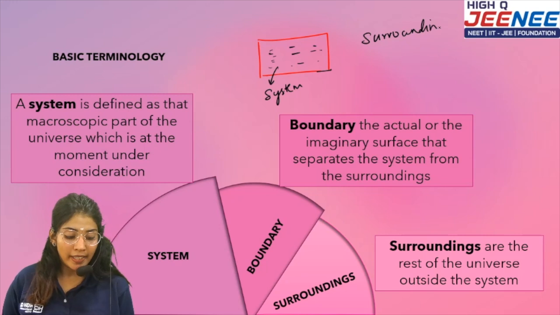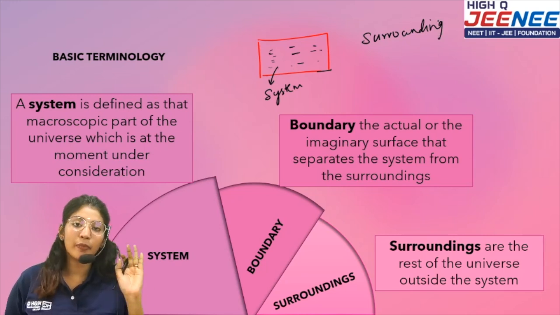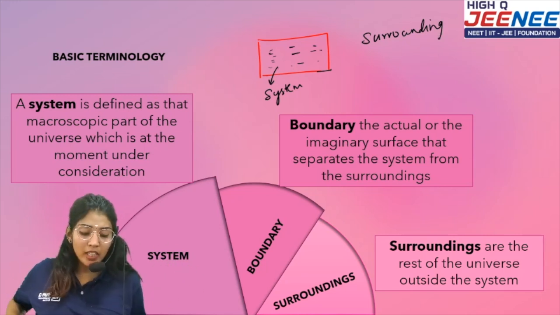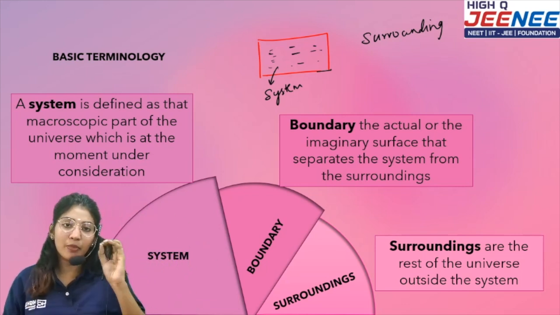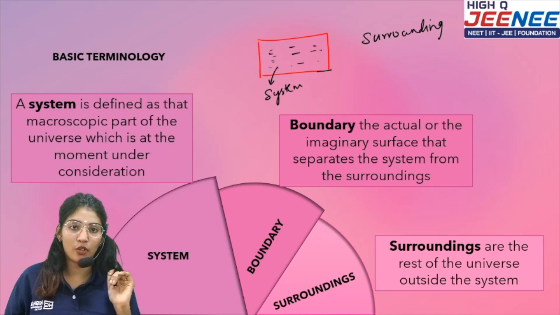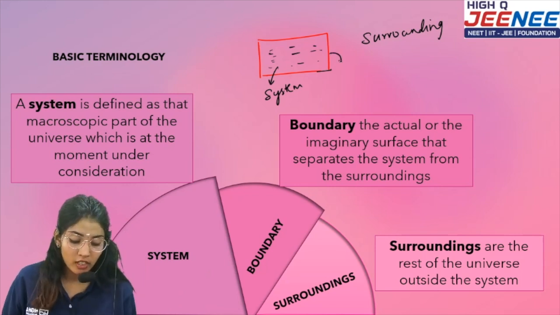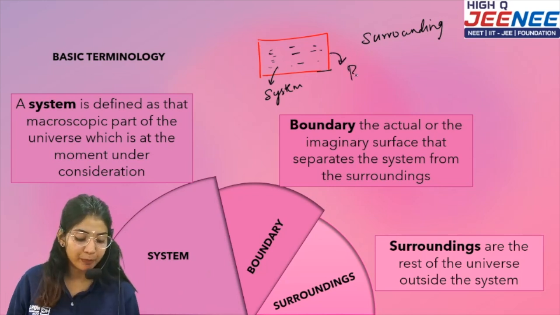Okay, anything except the system I'm going to call surroundings. Now this system separates me from the surroundings, right? Something is differentiating me from the surroundings. So this particular interface is called what?